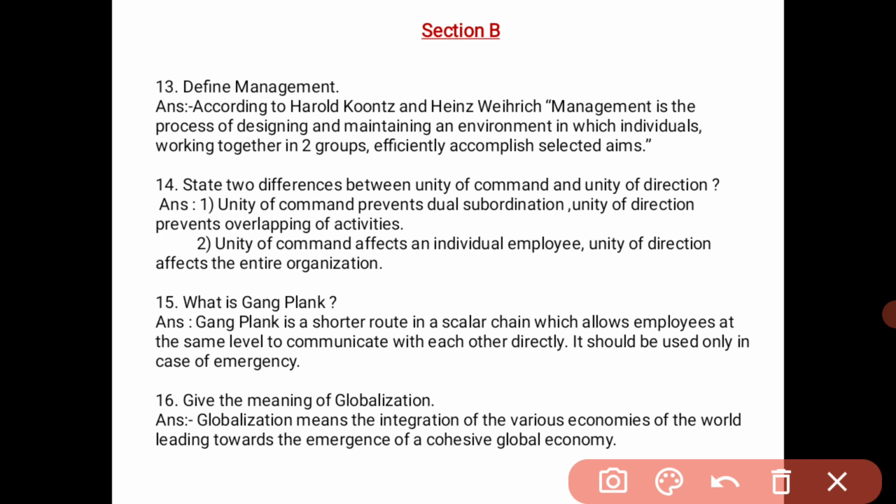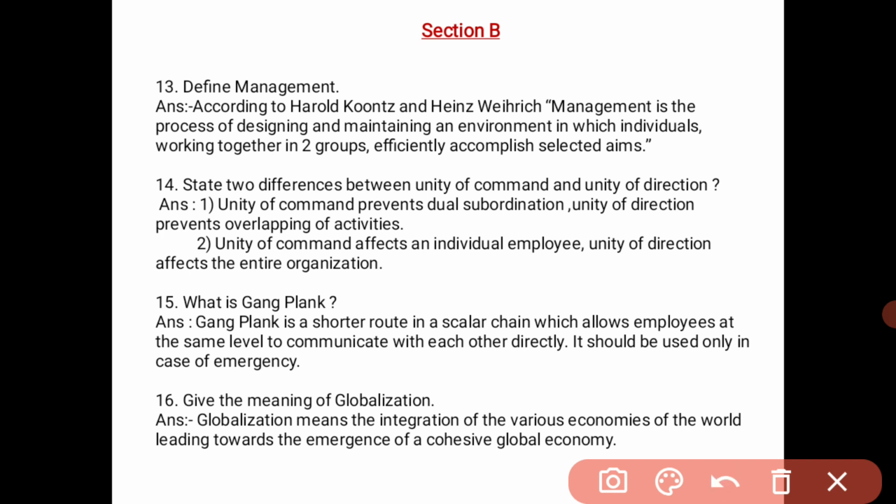Next, what is gangplank? Gangplank is a short route in a scalar chain which allows employees at the same level to communicate with each other directly. It should be used only in the case of emergency. Means if the employees have an emergency to communicate with each other directly, then the gangplank process is to be carried on.